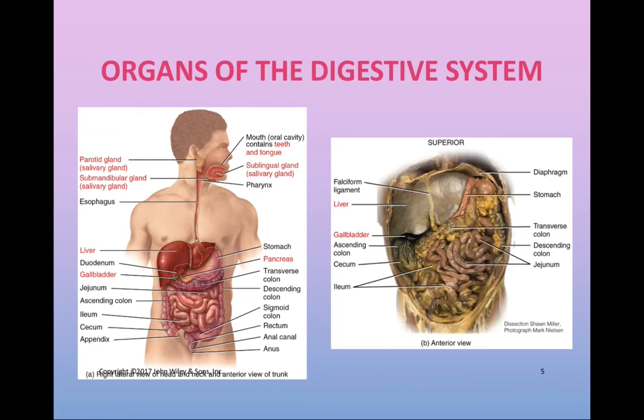Of course, we will be elaborating on each of these structures that are labeled here on the left side of the slide, but I want to make sure that you have a general overview of the components that contribute to the digestive system. You can also see a real specimen on the right side of this slide with the structures just discussed labeled. Here you can see the liver, and just under the liver we'll find the gallbladder, we'll find the stomach shown over here, and the small intestine shown in the center of the abdominopelvic cavity.